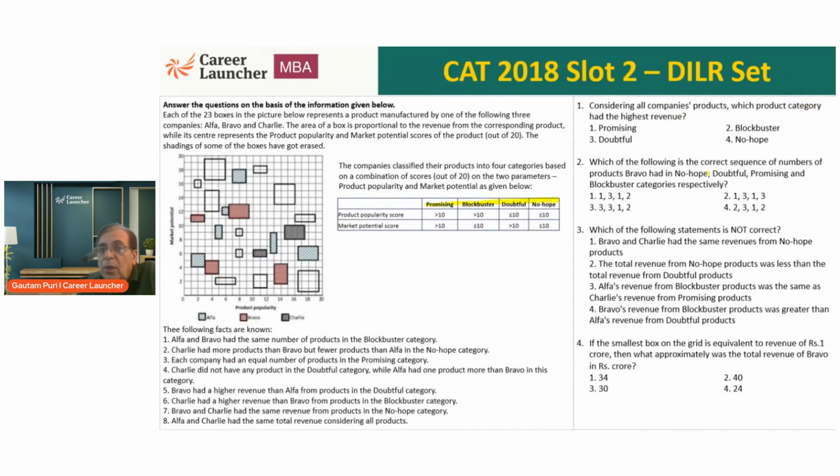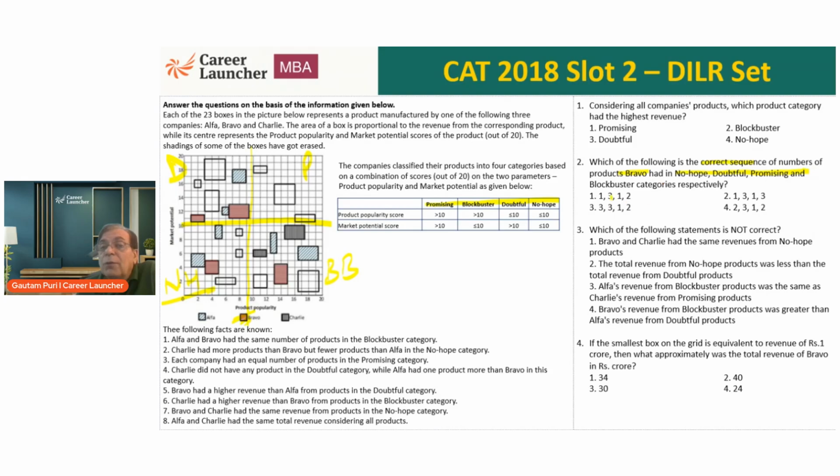Okay. Second question. Which of the following is the correct sequence of the number of products Bravo has in each of the four categories? If you just remember, this was blockbuster, this promising, then this was doubtful, and then we have no hope. These are the four categories. Which is Bravo? Bravo is that red horizontal lines. How many Bravo are there in each of the four quadrants?